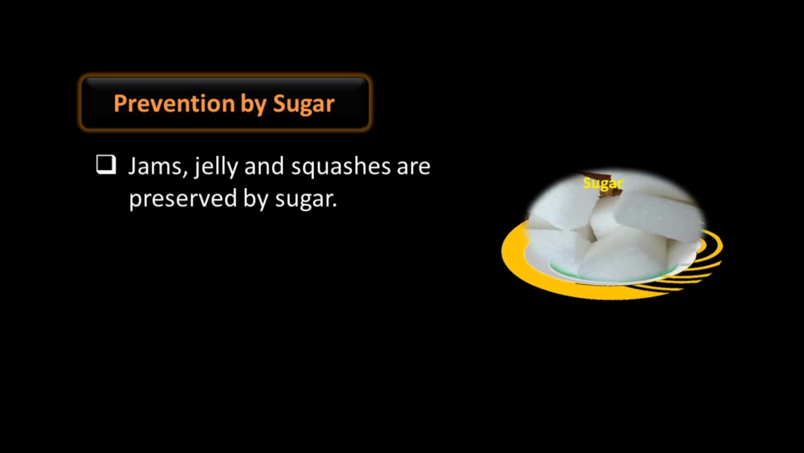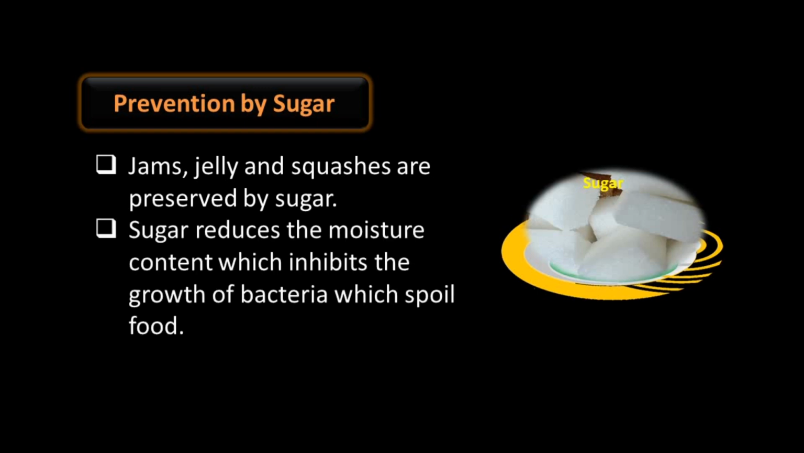Preservation by sugar. Sugar is also a useful preservative to preserve the food item. Jams, jellies and spices are preserved by sugar. Sugar reduces the moisture content, which inhibits the growth of bacteria which spoil food. So sugar reduces the moisture in the food item, and reduction of moisture inhibits the growth of bacteria.